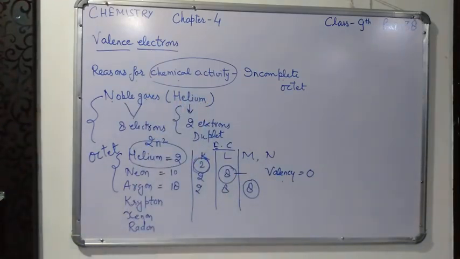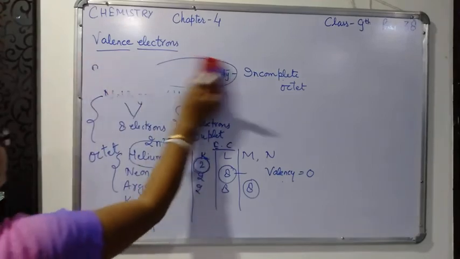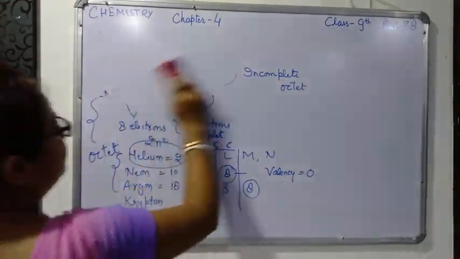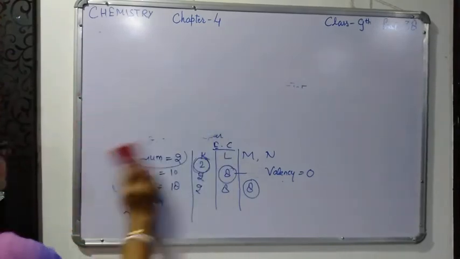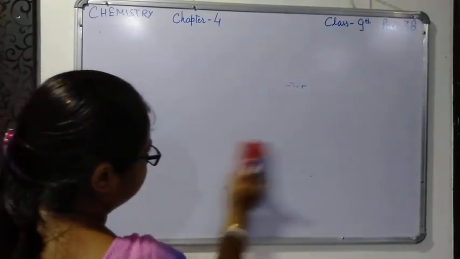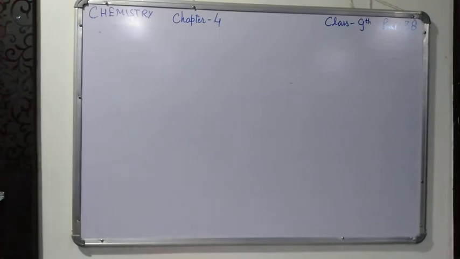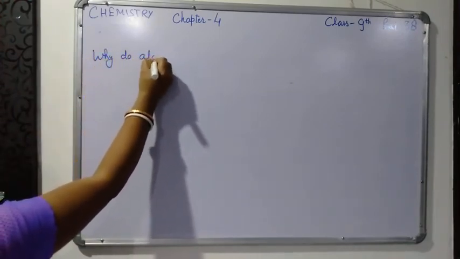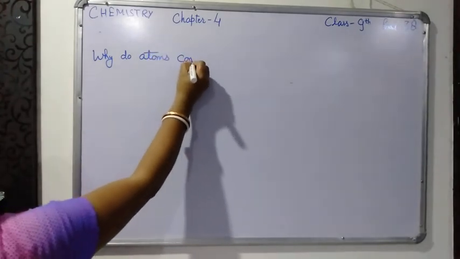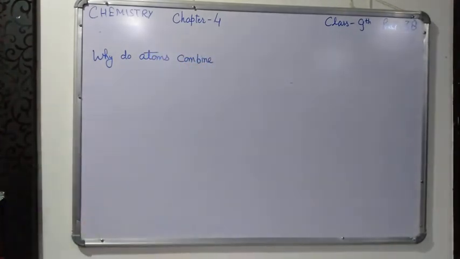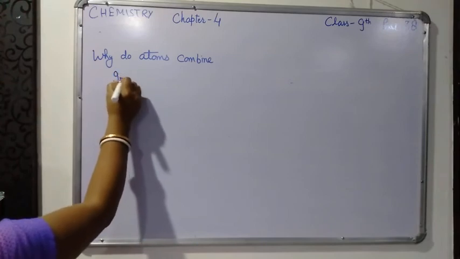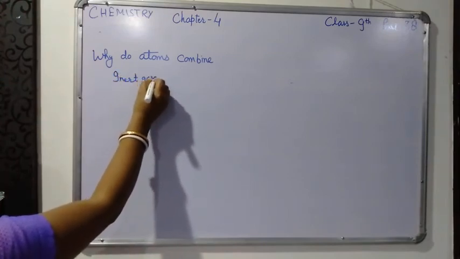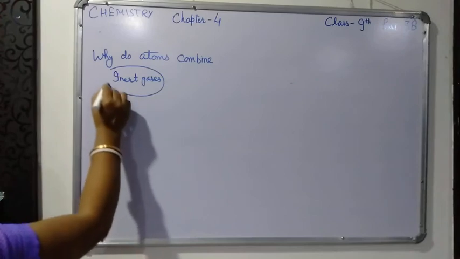Now, why do atoms combine? The simple reason is that the atoms of all elements other than the inert gases combine. I am not talking about the inert gases; they do not apply in this case.